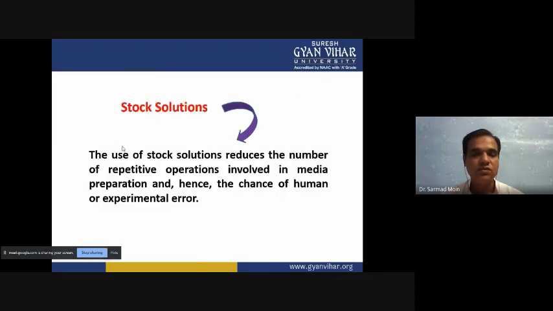When using growth regulators, first we have to prepare a stock solution. The media stock solution and the growth regulator stock solution we have to prepare separately.